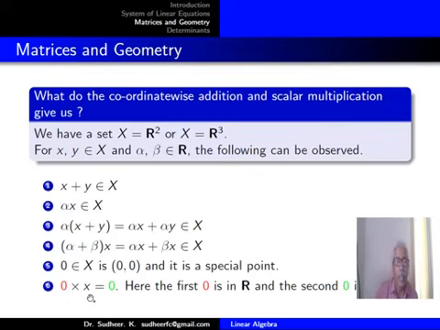And this equation should be very carefully considered: 0 times x, the scalar multiplication of the number 0 and the vector x, equals 0. Here, the first 0, in red color, is in the set of real numbers, and the second 0, in green color, is in the set of vectors, the set X.